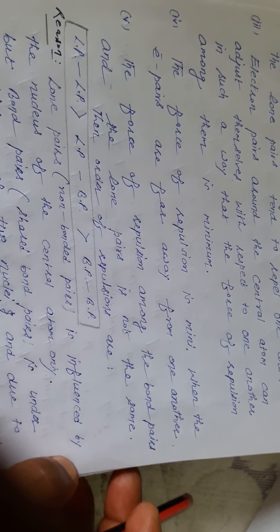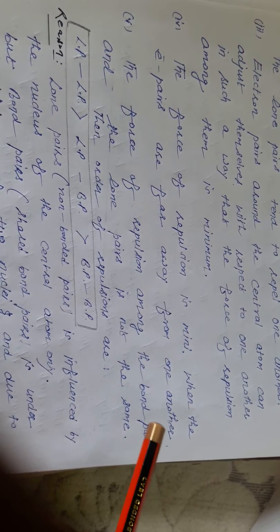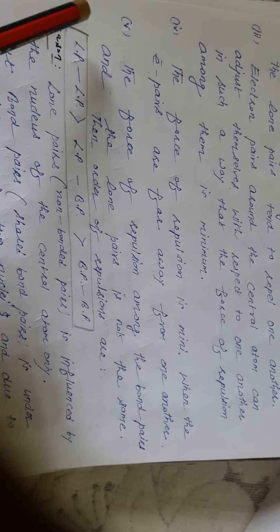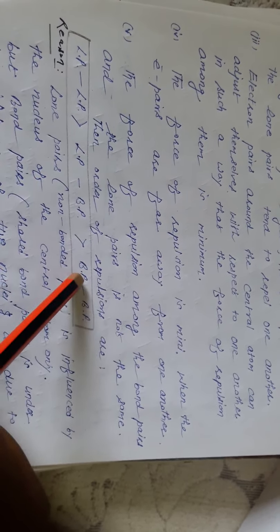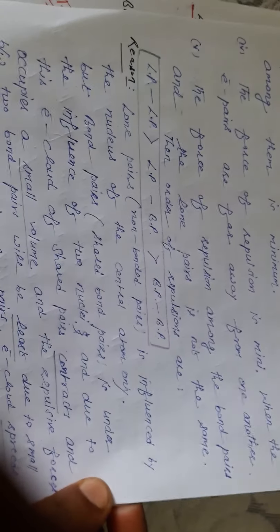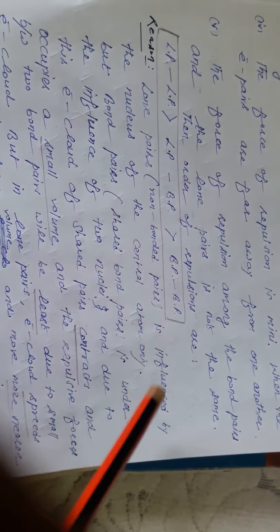Fifth, the force of repulsion among bond pairs and lone pairs is not the same. The order of repulsion is, this is important, lone pair-lone pair repulsion is maximum as compared to lone pair-bond pair, and then bond pair-bond pair. So why are the different kinds of repulsion different?